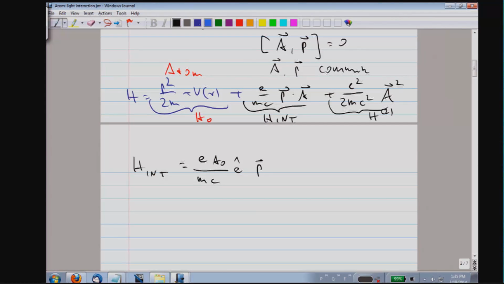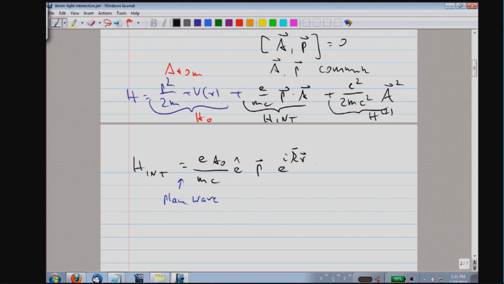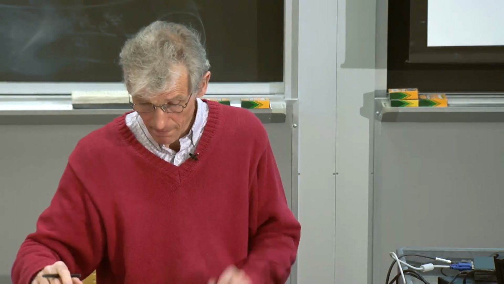And we will investigate the coupling between an atom, through this Hamiltonian, to a plane wave of the electromagnetic field. So we introduce for the vector potential an amplitude A0, a polarization E hat, and then the plane wave e to the ikr minus I omega t. This can be derived in a much more rigorous way, but this is the starting point of our discussion.